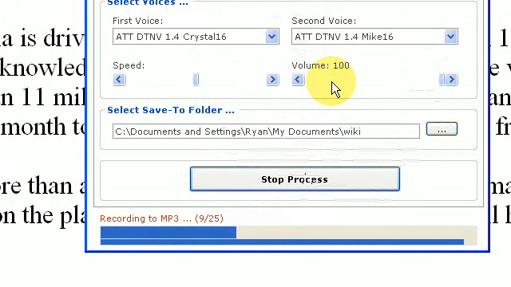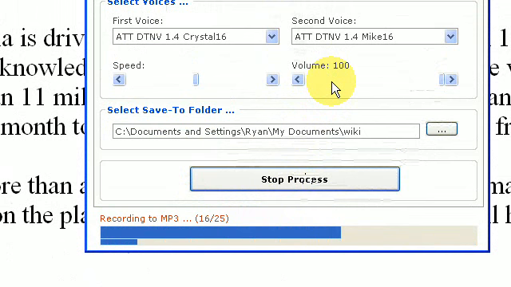Also, I should mention there's a limit of 999 sentences per document. So if you have a huge, massive book that you're trying to read, what I would do is separate it up into chapters and create a separate text file for each chapter, or divide it up in some other way that's less than 1,000 sentences, and record it that way.